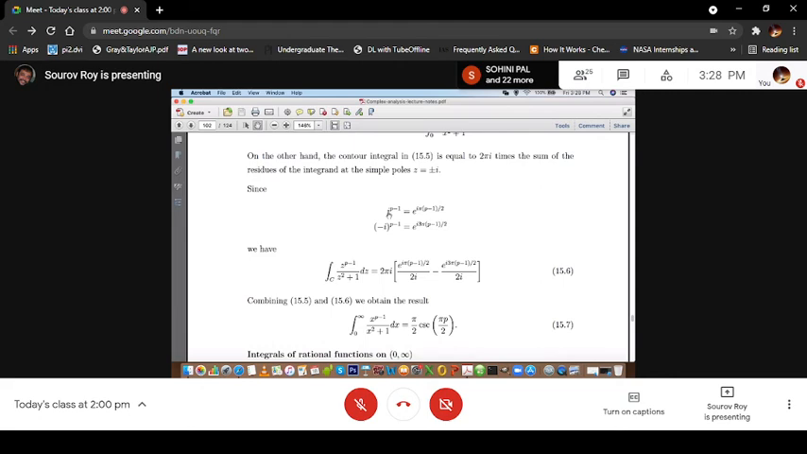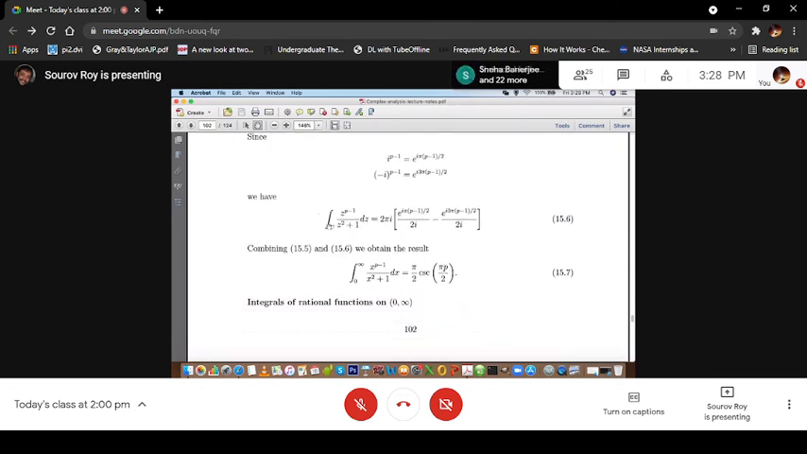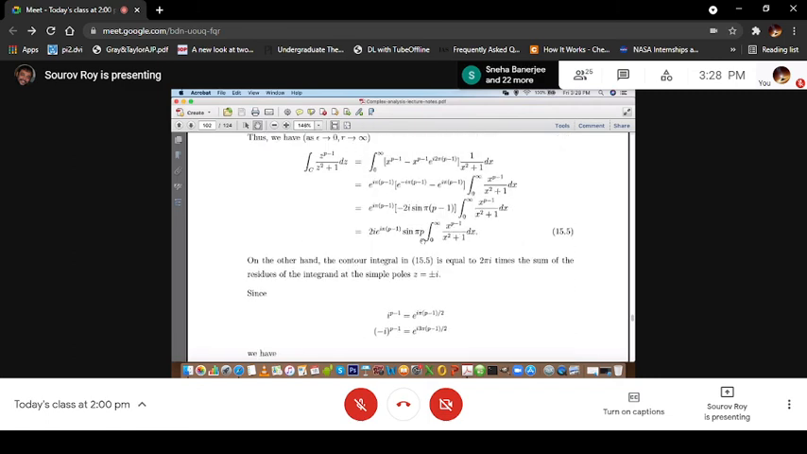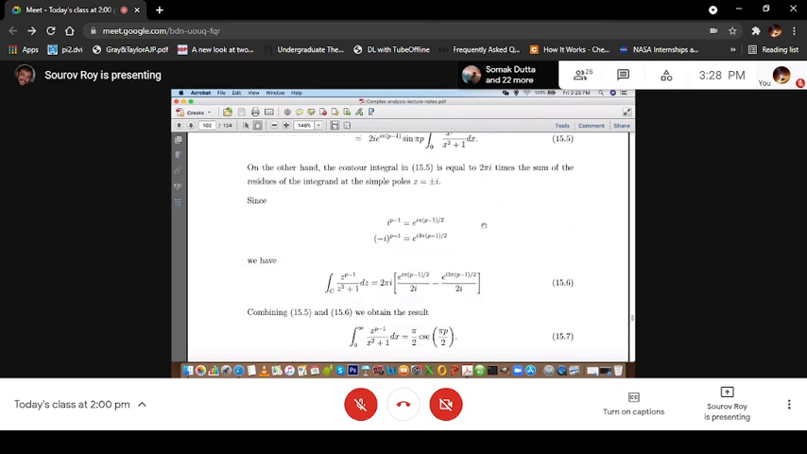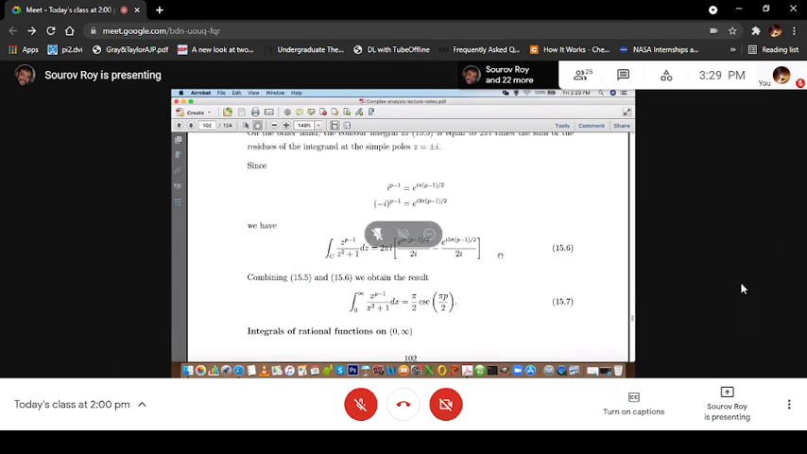These are the residues, and i to the power p minus 1 and minus i to the power p minus 1 are as given. So this means 2 pi i times the sum of the two residues. Now we saw that this quantity is equal to this quantity. That means this entire quantity is equal to this quantity. And if you do some simplification, you can easily see, using this result of 15.